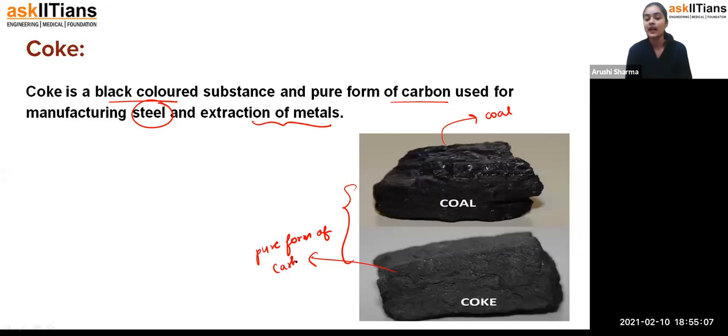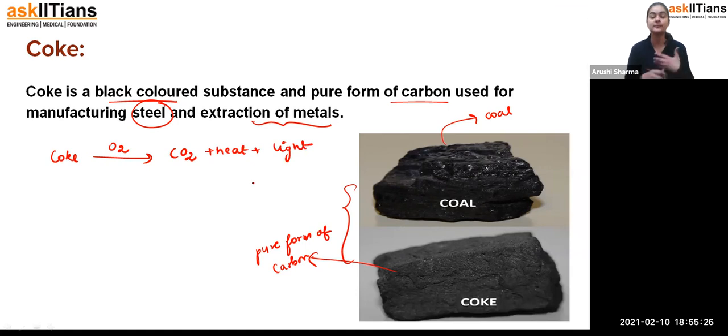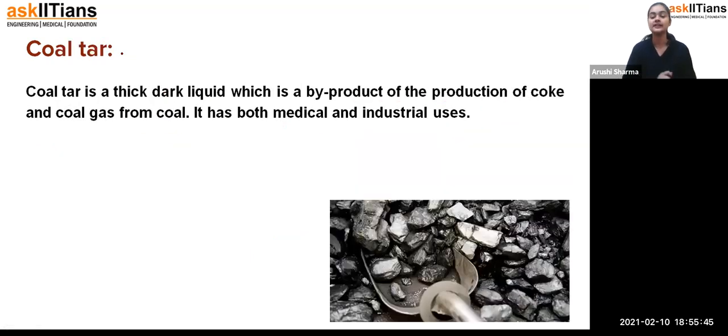Pure form of carbon. That means if coke undergoes a combustion reaction in the presence of oxygen, definitely you will be getting carbon dioxide from here, along with heat and light, because it can undergo a combustion reaction. Okay, and as we have already studied, we can use this coke for the manufacturing or extraction of other metals. So that's how, students, coke is a black colored substance, and we find it in the solid form. It is a pure form of carbon which we use for the manufacturing of steel and the extraction of metals.